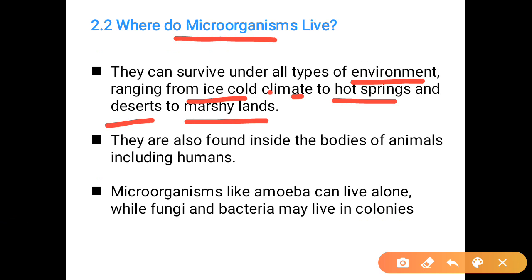They can also be present inside the bodies of animals, including humans. When microorganisms infect animals or humans, they are present in the bodies, or in other cases they are present in human or animal bodies in a symbiotic relationship.